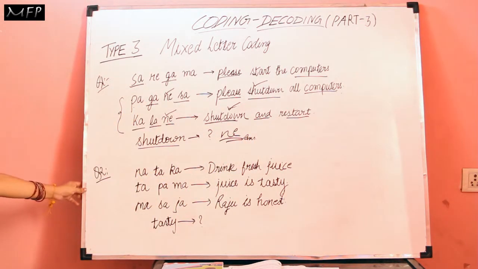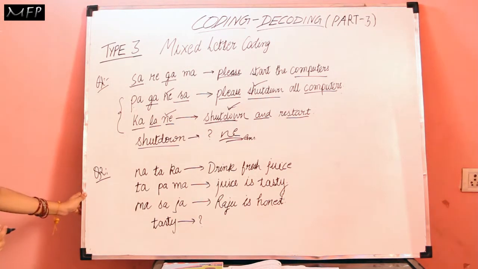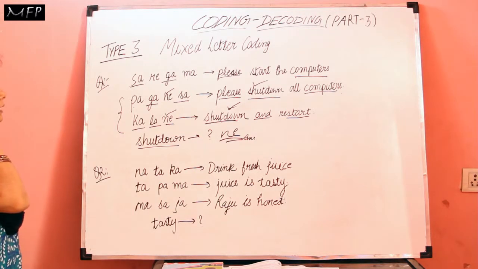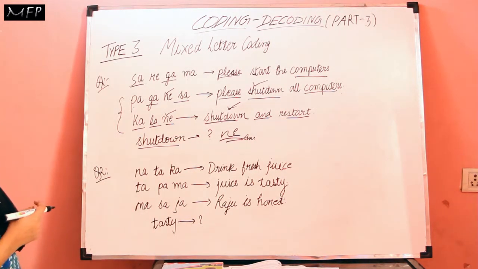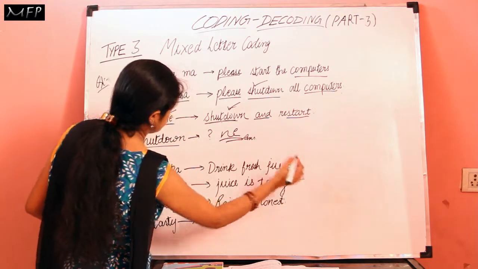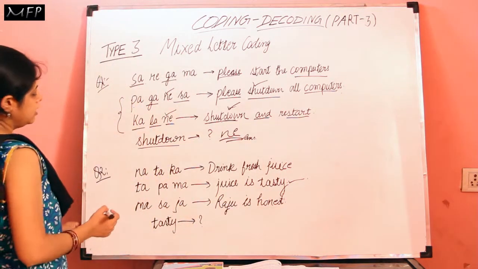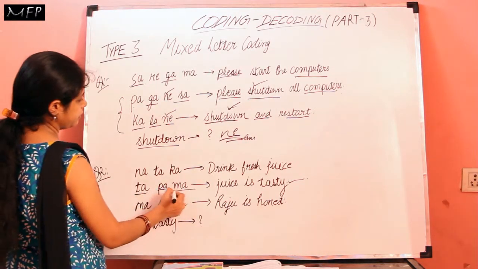Now the second question is, na ta ka means drink fresh juice. Ta pa ma means juice is tasty. Ma sa ja means Raju is honest. Then what is the code for tasty? It is asked. So let us first see in which sentence tasty comes. Tasty comes in the second sentence. Okay, so the code for the second sentence is ta pa ma.